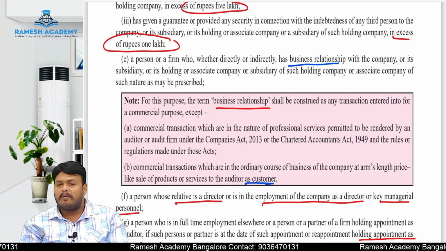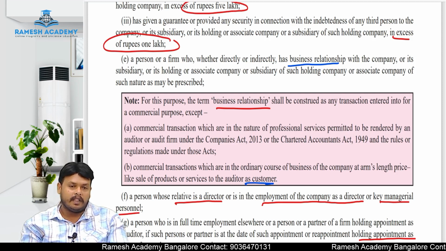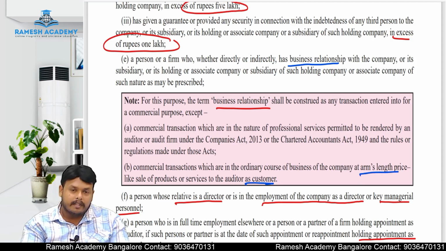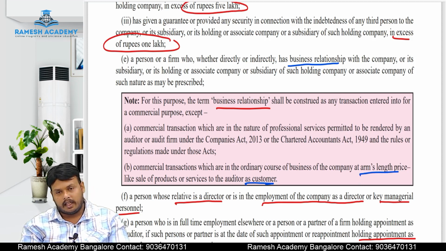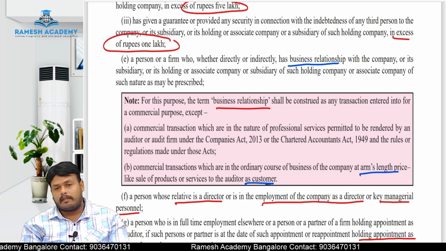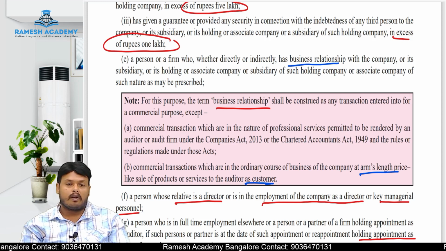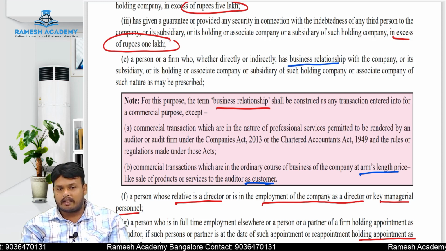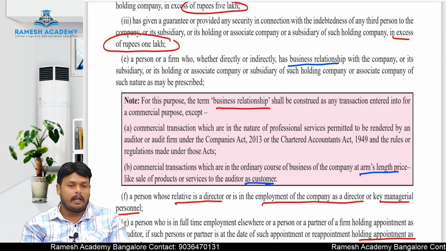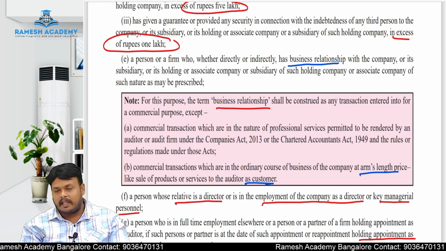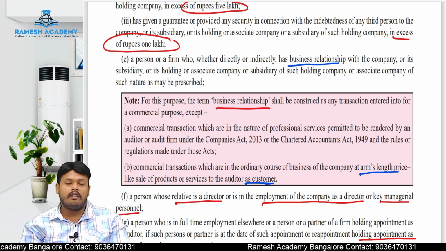There is no business relationship between X and Kalyani Motors, because he is purchasing at an arm's length price, which is a reasonable price. But in the second situation, the market price of the car is 10 lakhs, but he is purchasing it for only 6 lakhs. That is a heavy discount of 4 lakhs. Why? Because X and Kalyani Motors got into an agreement that X will do some favor to Kalyani Motors. His independence will get compromised here. That is the reason X is disqualified to act as an auditor.